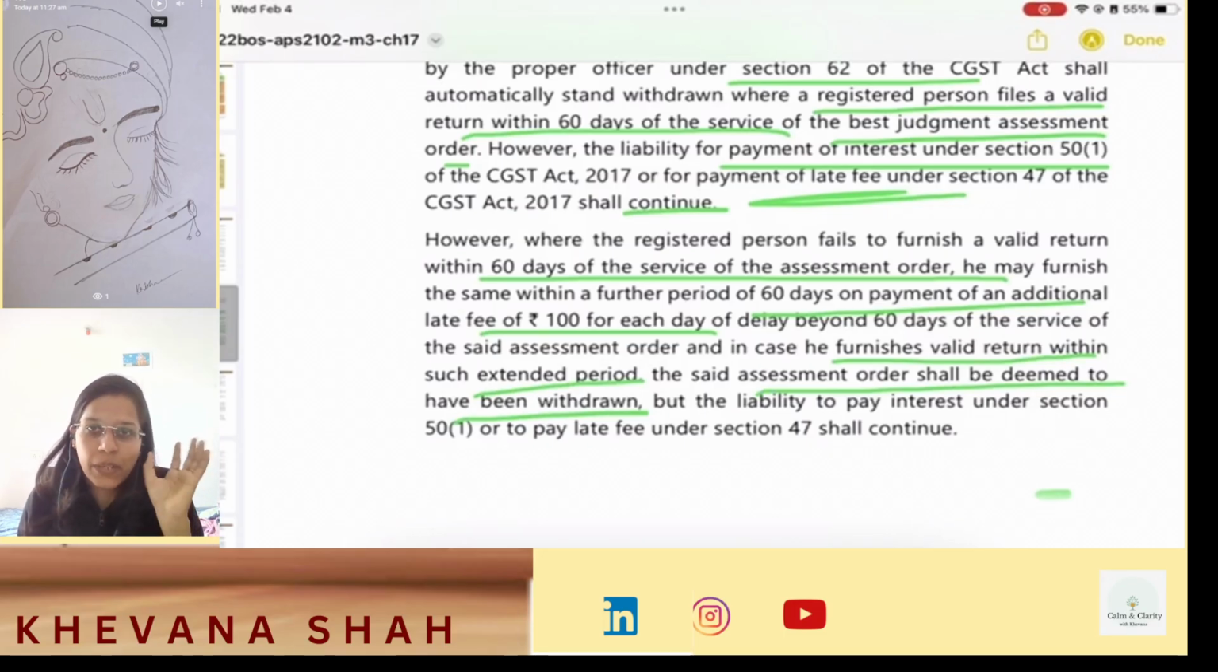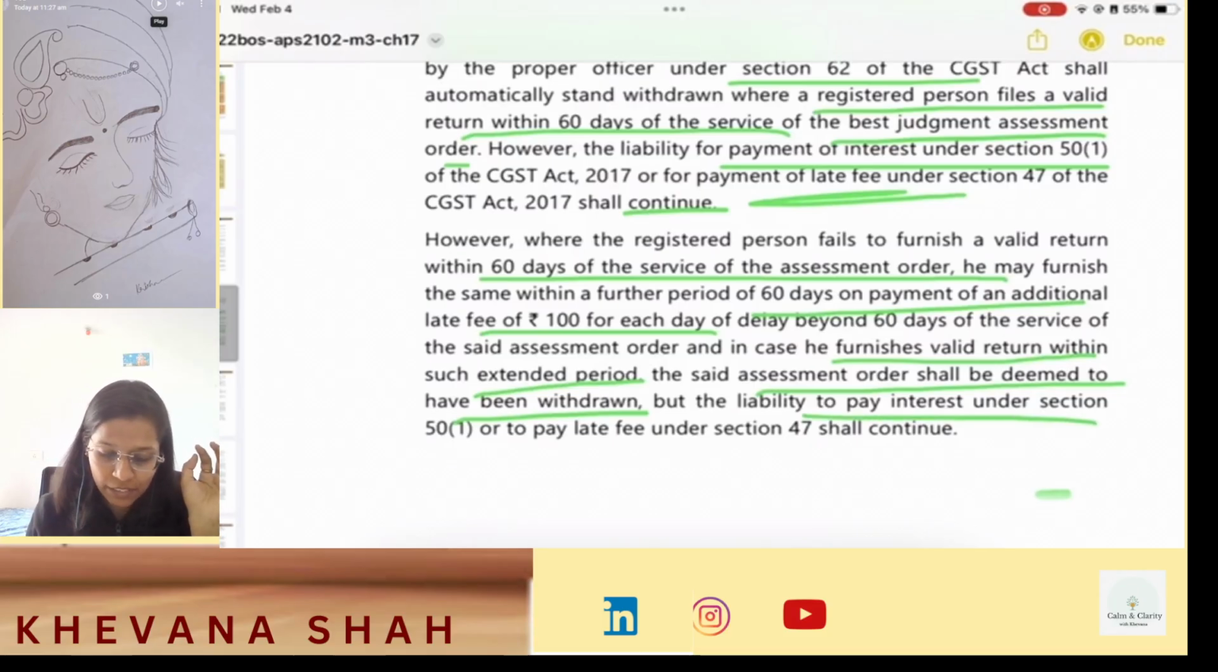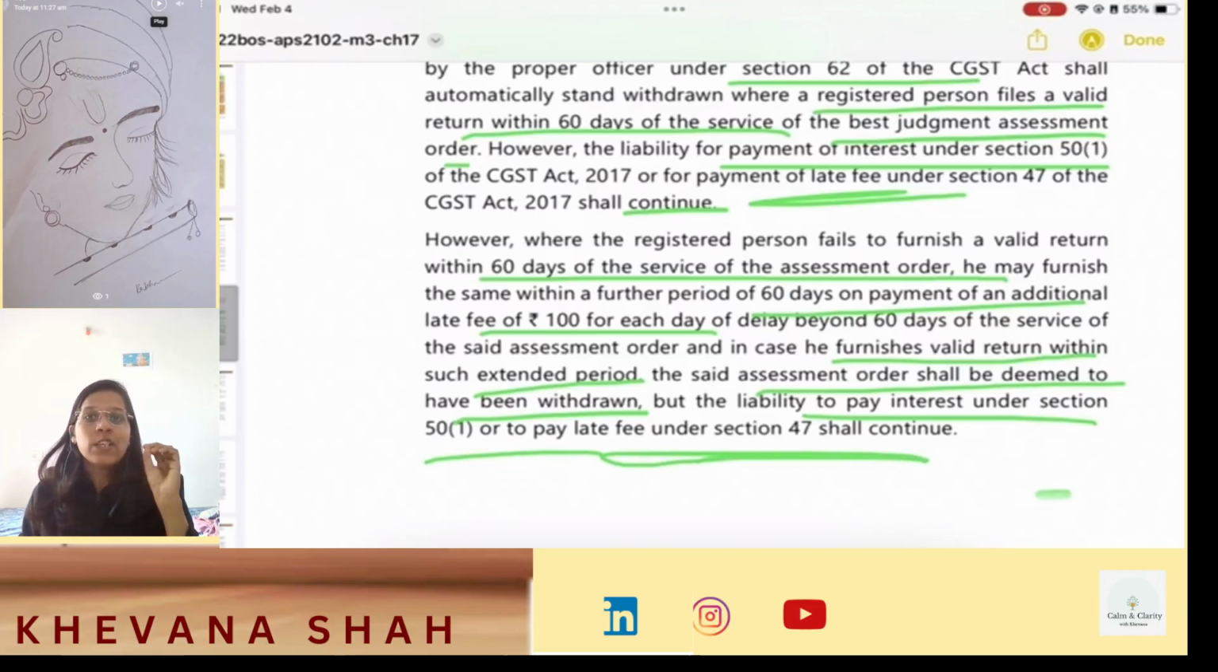So again, if he pays till 120th day from the original assessment date, then also the original assessment shall be deemed to be withdrawn. But the point here is that after 61st day, there will be penalty of rupees 100 per day. But again in this case also the liability to pay interest under section 51 or to pay late fee under section 47 shall continue. So even if you are filing valid return, your assessment order will be deemed to have been withdrawn, but still your interest liability and your late fee liability prevails.